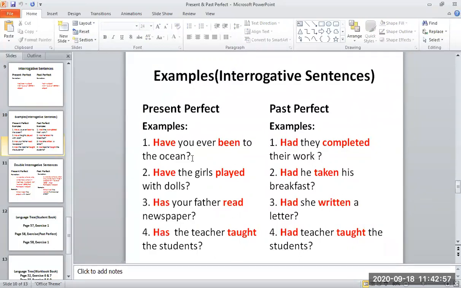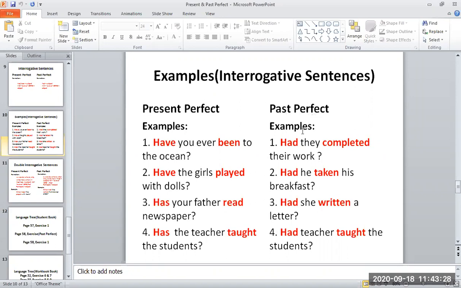Have you ever been to the ocean? Have the girls played with dolls? Have your father read newspaper? Has the teacher taught the students? Right? Look at the last sentence. Has the teacher taught the students? Has is the helping verb that is in the beginning. The teacher is the subject. Taught is the past participle or third form of the verb, and students is an object. Okay. In the same way, the rest of the sentences are done.